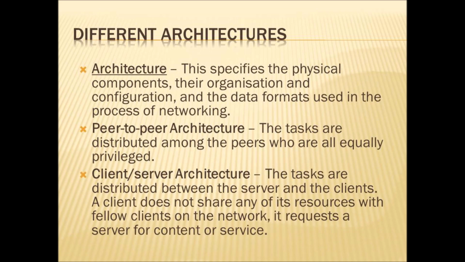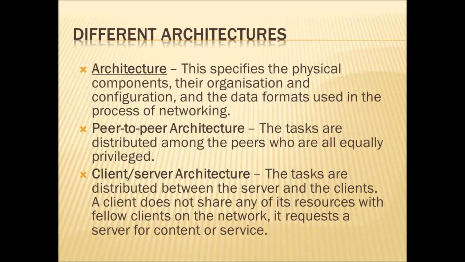Now we will see the different architectures that are available to make the computer network. First, what is architecture? This specifies the physical components, their organization and configuration, and the data formats used in the process of networking. Architecture refers to the physical components, that is, what are all the components that we connect to make the network, their organization, how we arrange those components to form a network, and configuration. What are all the configuration and the data formats used for that network? All these combine together to form an architecture.